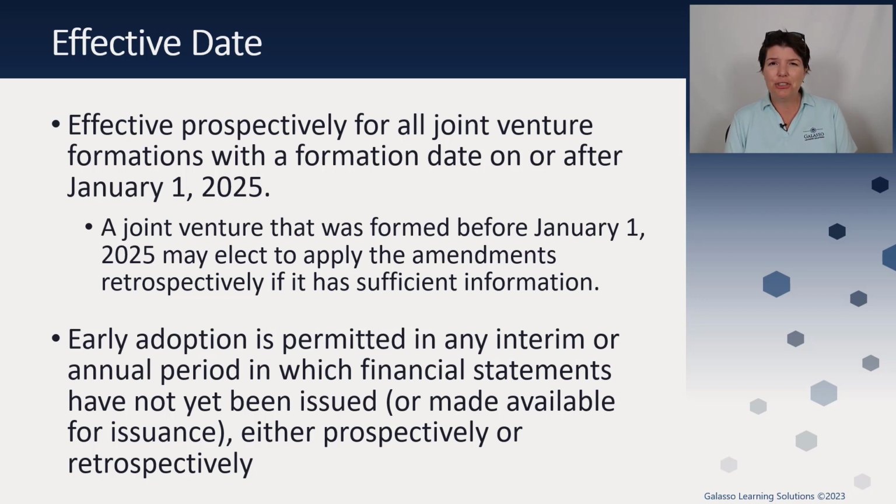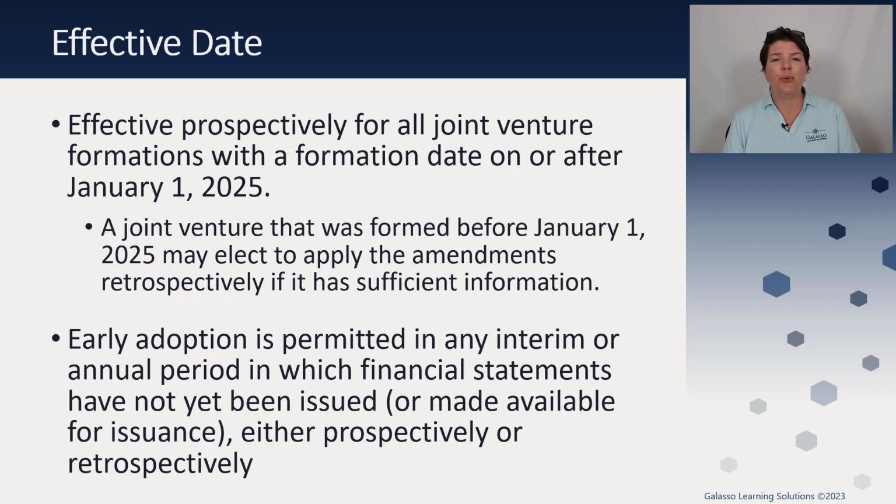Now, they did give an interesting transition here, which was if you had a joint venture that was formed before January 1st and you wanted to elect to apply them early, you would be able to. So that would be an option if you wanted to go back, so long as you had the sufficient information to do so. So again, because there's diversity in practice, if you entered into an arrangement and you didn't use fair value, it would effectively allow you to do so, so long as, again, you have sufficient information to do so.